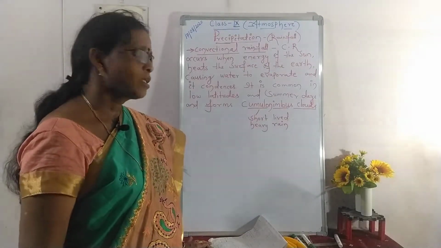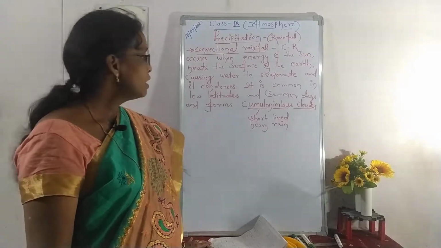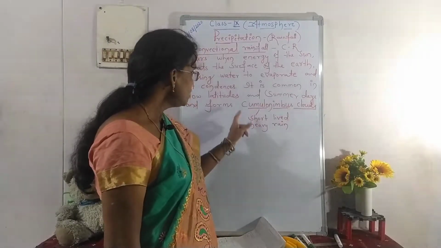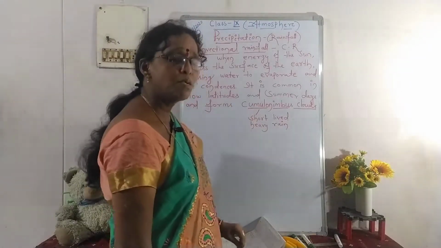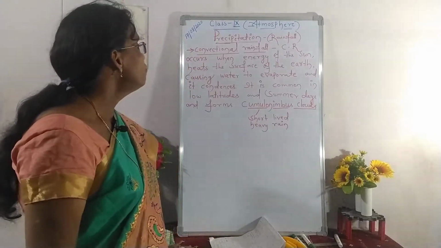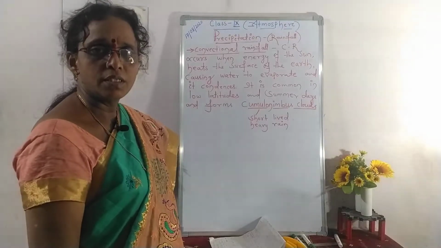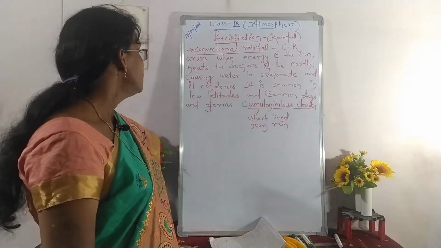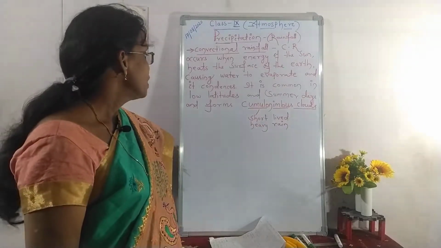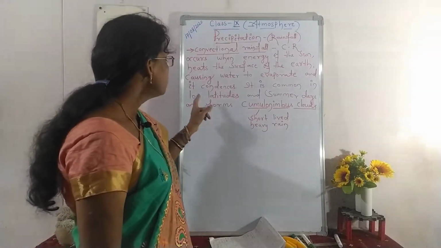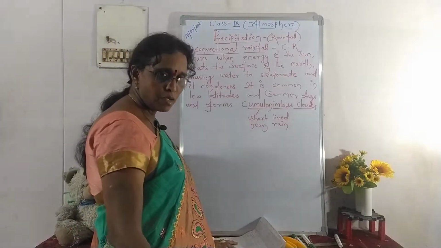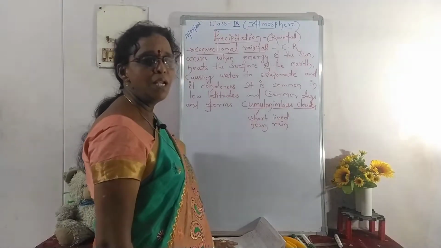There itself it accumulates and starts falling as rain. Those clouds are called cumulonimbus clouds, and these are very common on the hottest summer days. Usually convectional rainfall occurs on the surface of the earth near the low latitudes, in the first layer of the atmosphere, and these rains are very common in most places.